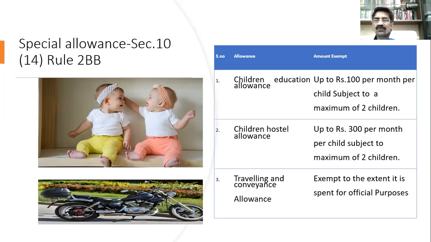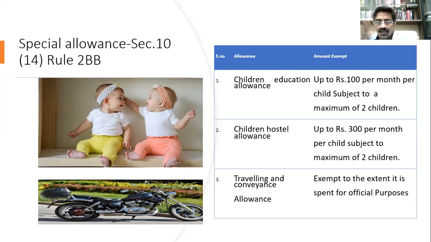Suppose you put a wrong location, they will ask and come back and say, sir, if you put a wrong location map, sir, I will not get the reimbursement if I travel to a different place. So from the hotel or restaurant from which you have taken to the delivery place, they calculate kilometers and money, and they will pay the conveyance allowance. Beyond that, they will not be given. So to that extent, there will be an exemption available for them, because any traveling or conveyance allowance is exempt to the extent it is spent for official purposes.